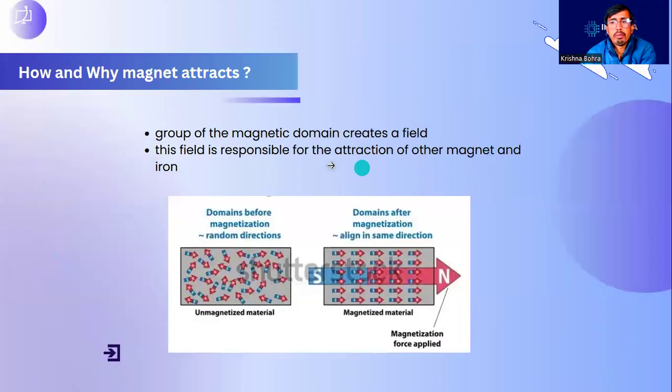Now you might ask a question. If every material is composed of atoms, and atoms have electrons, and electrons are rotating and spinning, and due to that they form magnetic domains, and the magnetic domains are responsible for attraction, then why is not every object a magnet? So the answer lies in the alignment of these magnetic domains. If they are aligned in a specific way, then only the object will be a magnet. If they are aligned randomly, it will not be a magnetic object. The attraction by the magnetic domains will get cancelled out by each other.